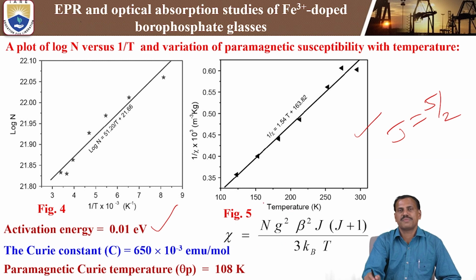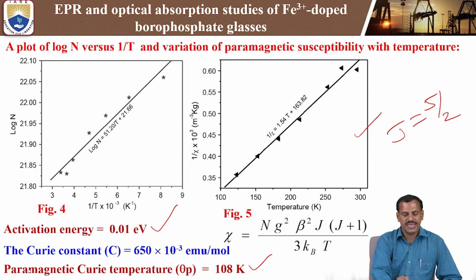By using temperature versus 1 by psi, we can calculate the Curie constant and also the paramagnetic Curie temperature. We are going to calculate it by using the figure 5 data. By using this linear fit, we can calculate these values. The Curie constant C equals 650 into 10 power of minus 3 emu per mole, and the paramagnetic Curie temperature theta P equals 1.8 Kelvin.